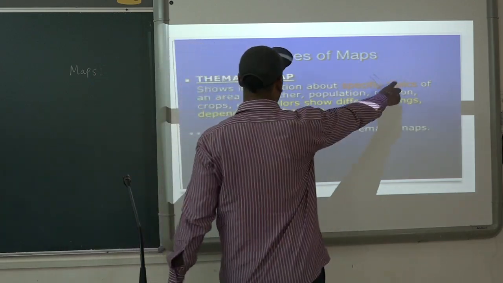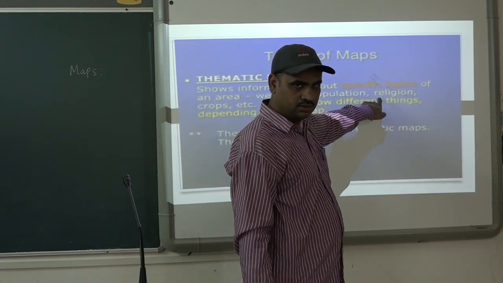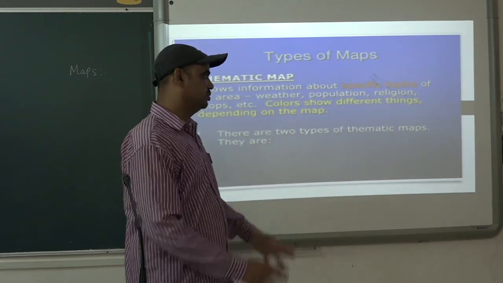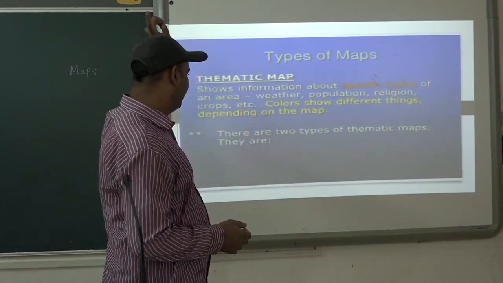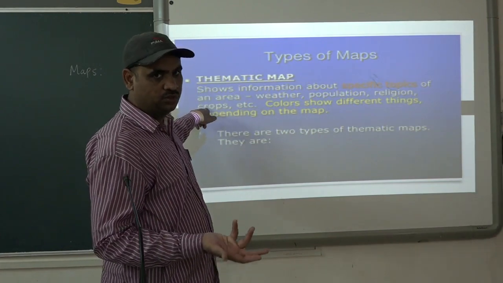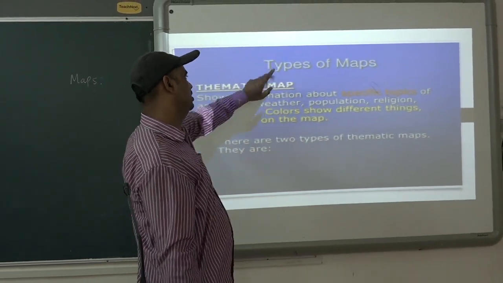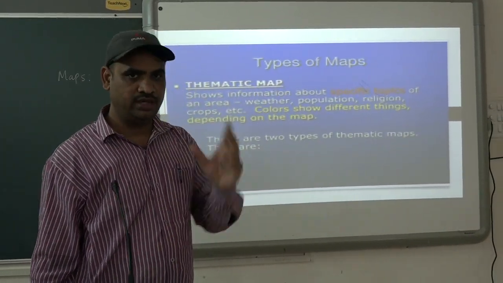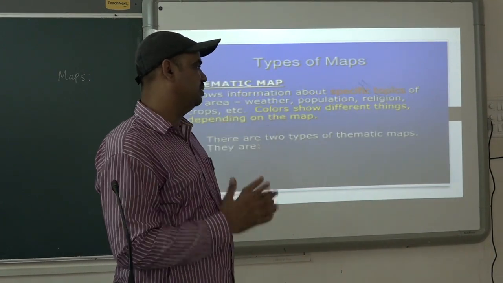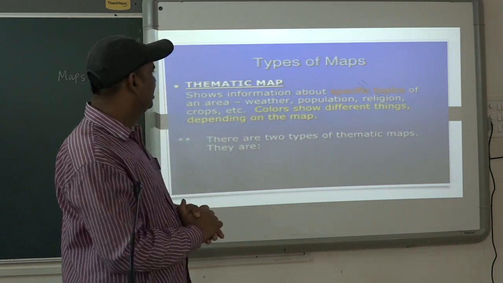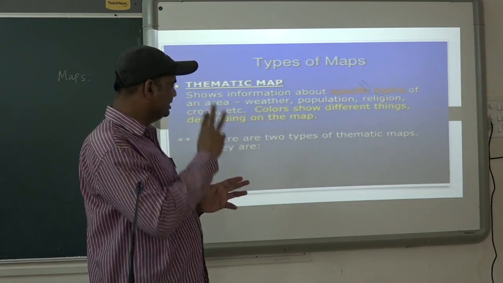In a thematic map, it can be about weather conditions, population, then religion. In a particular country, there are religions. Showing the religion of that country can come into the category of thematic map. Even the crops. Suppose in which state which crop is grown. If you want to show this information, this map is known as a thematic map, where a particular theme is the basis. The map is based on a particular aspect, a particular theme. That's why it is called a thematic map of that particular area. These are the three important types.